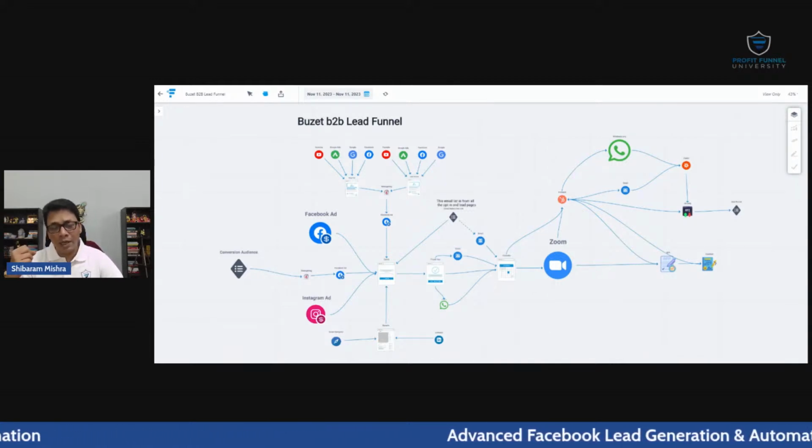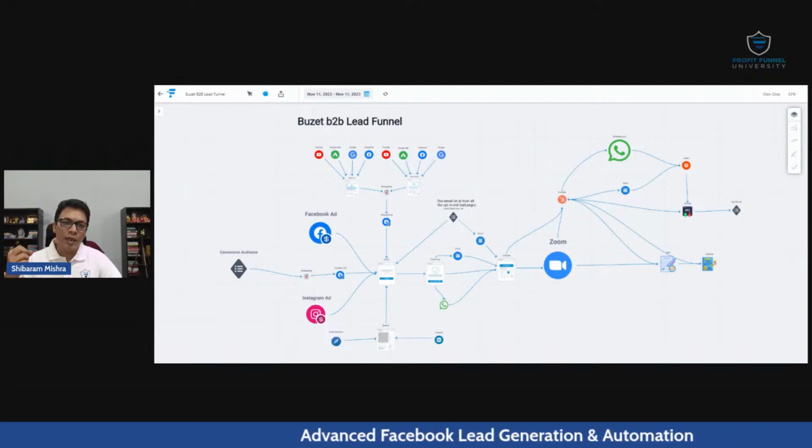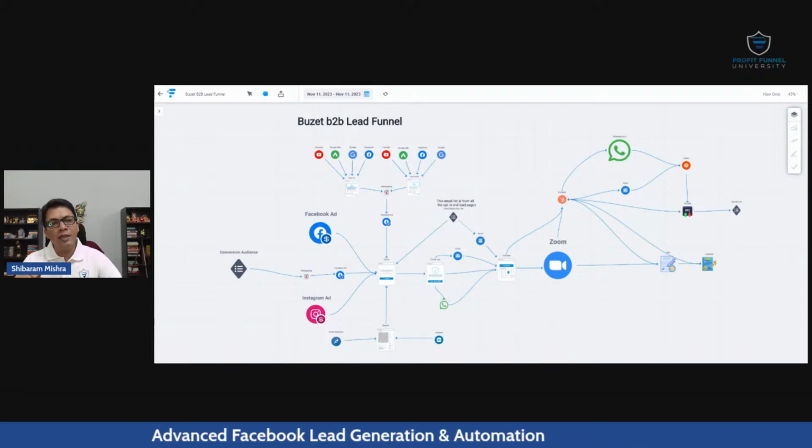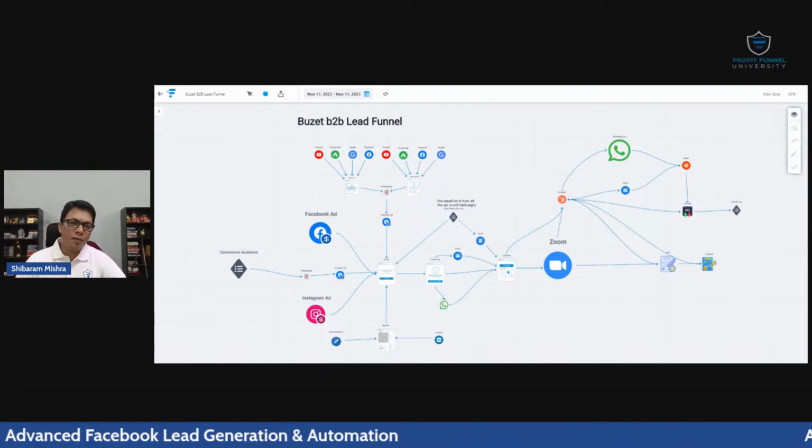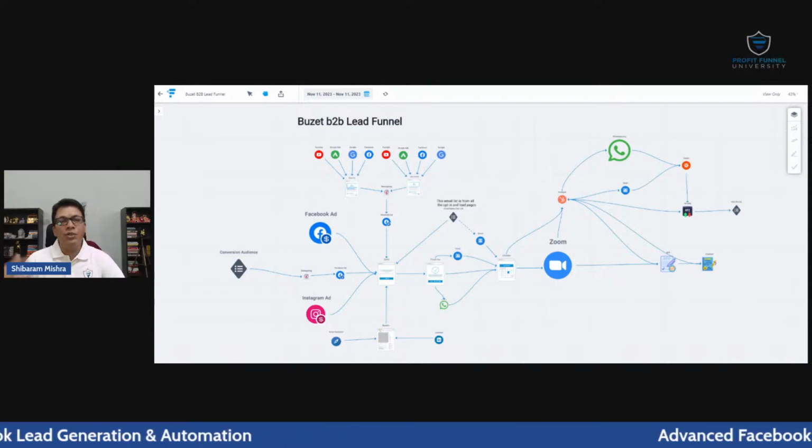Automatically sending a message after Zoom, automatically sending after a proposal, automatically sending a message after the proposal is accepted, automatically sending a message once you convert your lead to a deal. All this kind of thing will create a system, irrespective of whether you are doing it manually or in an automatic way, or using Zapier or any other tool. What is important here is you are communicating and engaging with your lead. And when you are constantly, meaningfully engaging with your lead, chances of conversion go very, very high.